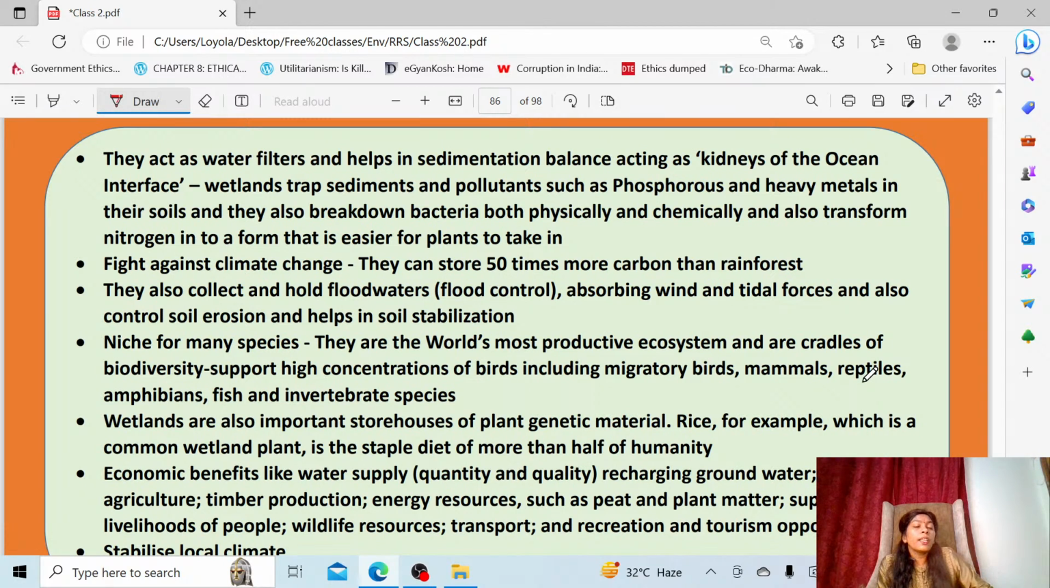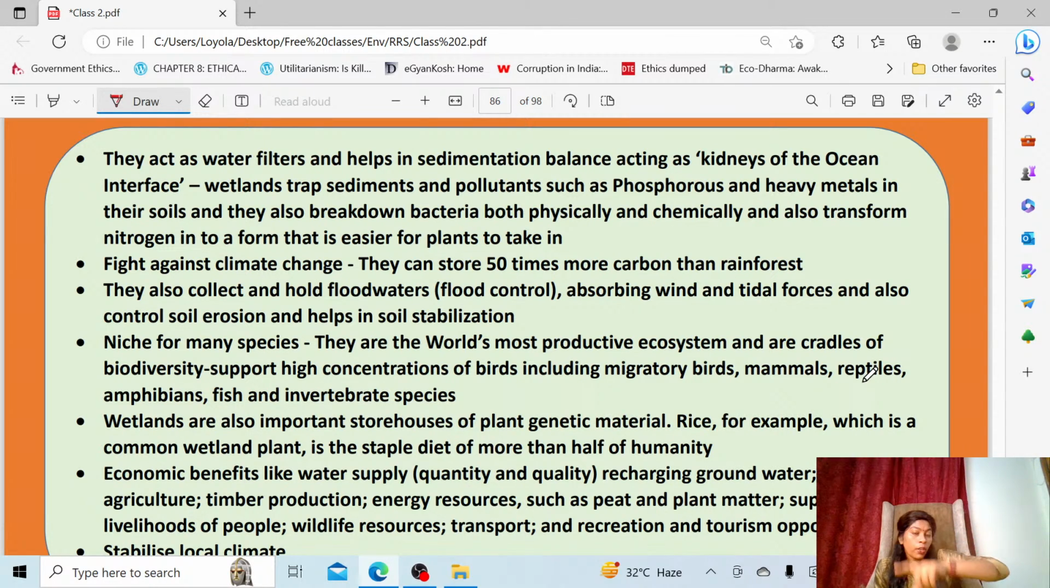Okay, then it acts as a niche, that is a place, for many species. So it's also the most productive ecosystem. Wetland is the most productive ecosystem. For example, marshland: marshes mean wetland where there is water with a dominating grassland community. So you see that in that kind of wetland, they are highly productive.